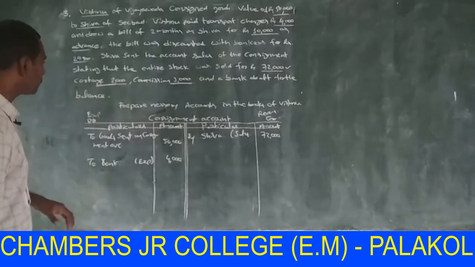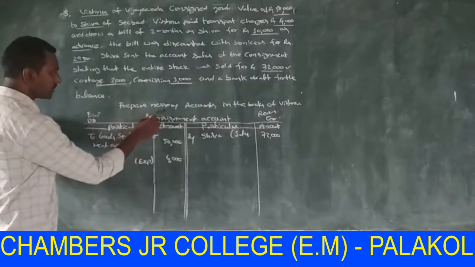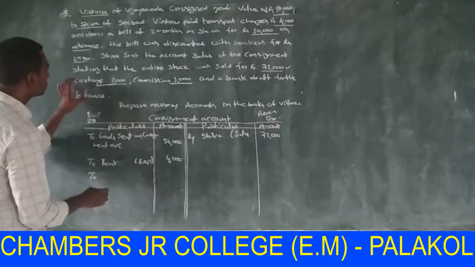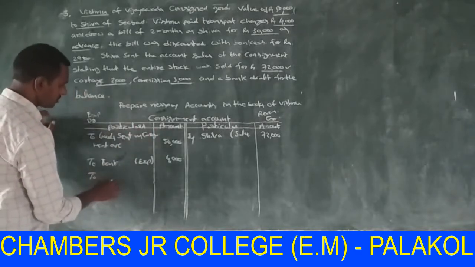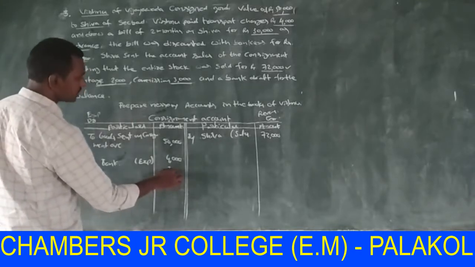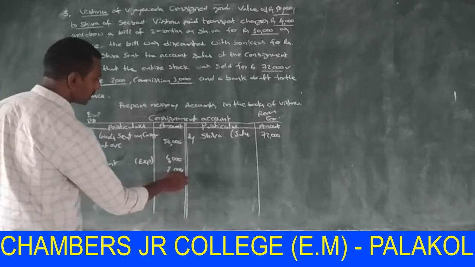Next, cartage 2,000. This is the expenditure of the consignee. So all expenses are debited in the consignment account, so it is also debited in the consignment account, rupees 2,000.